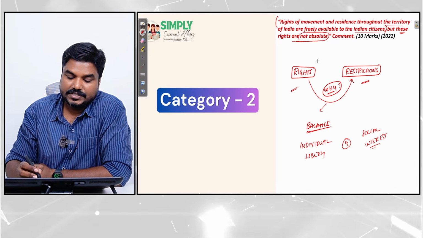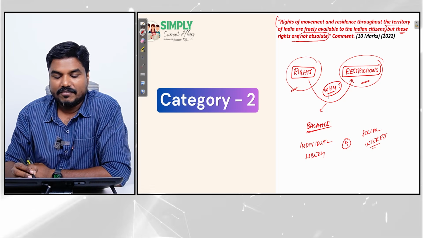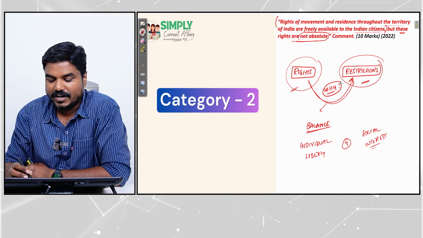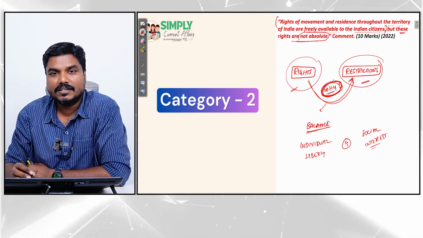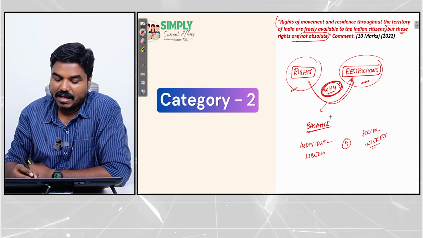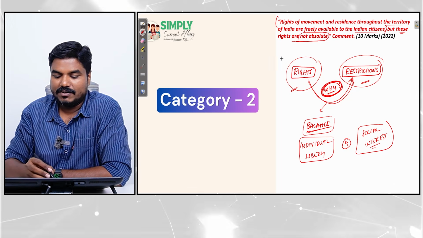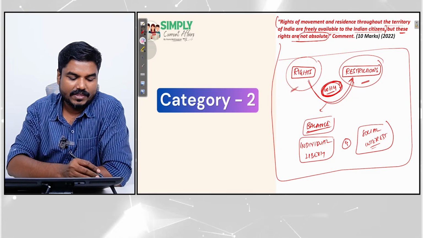Right? The Constitution is guaranteeing rights. The Constitution is giving restrictions. We need to link this. How to link? Find out the context. Why are both given? Why are both there? Rights are there, restrictions are there. Why are both there? Because we need to have a balance between individual liberty and social interest. Now this becomes our introduction.